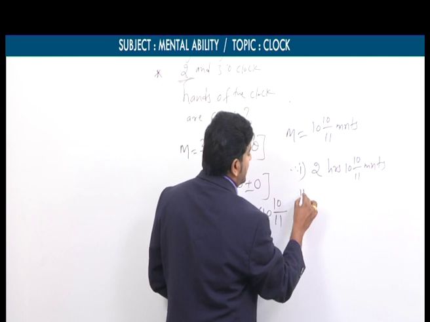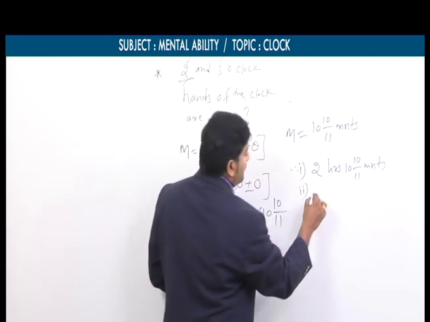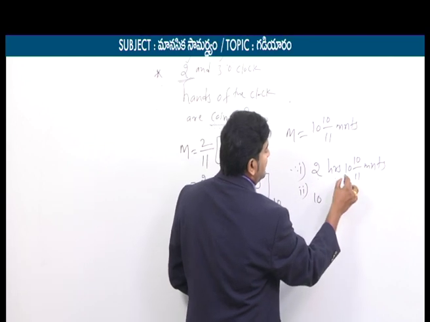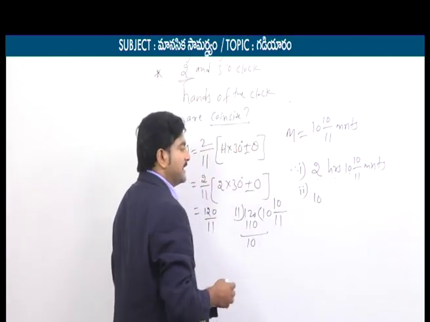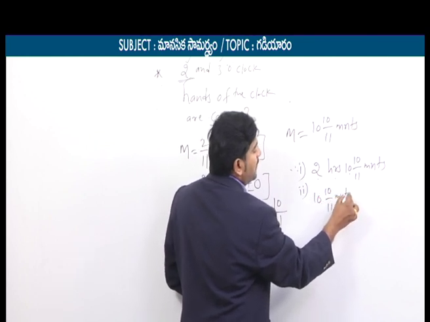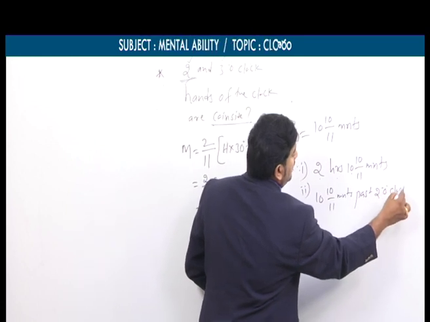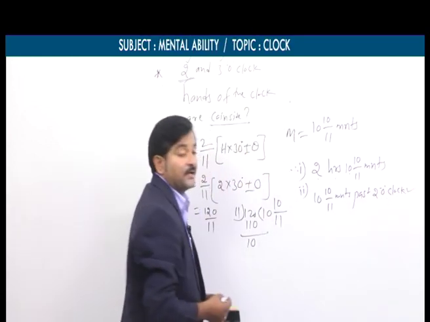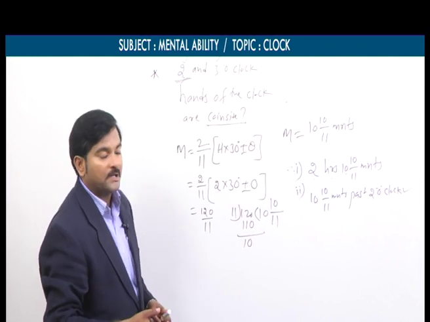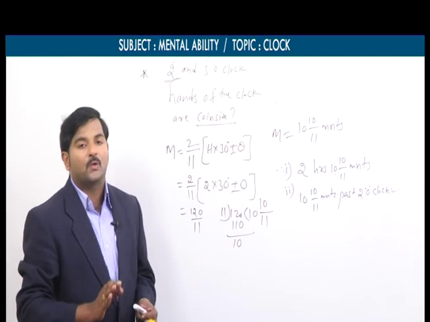And the second type, we can say like this. Since the time is 2 hours 10 by 11 minutes, we can write it like this also: 10 by 11 minutes past 2 o'clock. So usually the answer may appear in this way. 10 by 11 minutes past 2 o'clock. Exactly at this point of time, the two hands of the clock coincide.